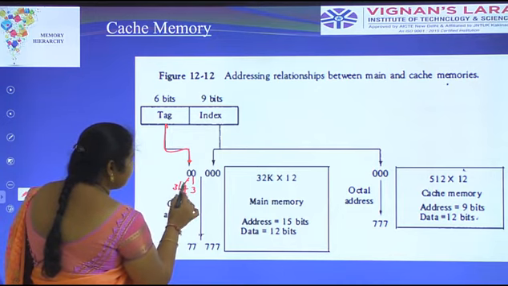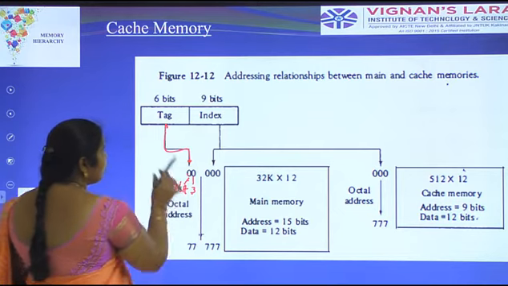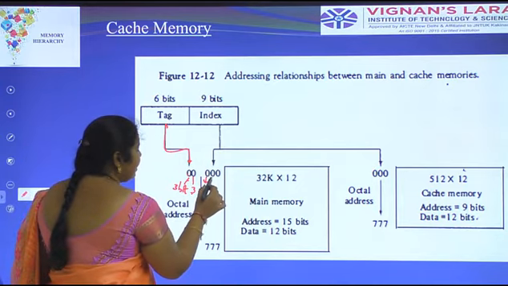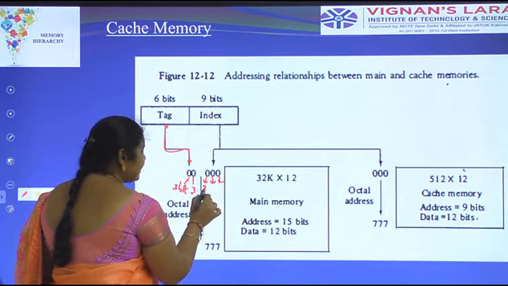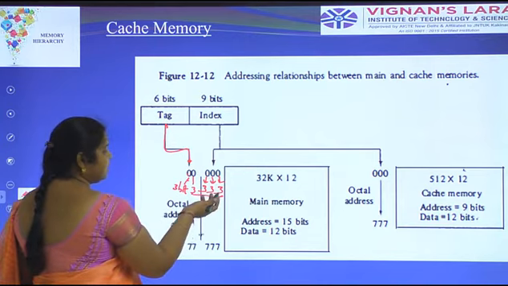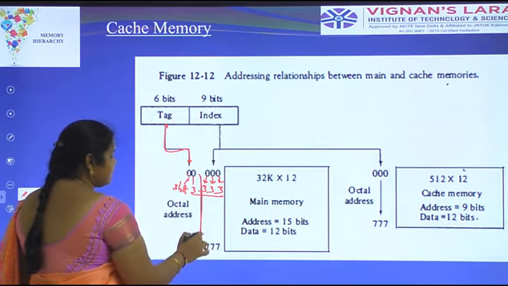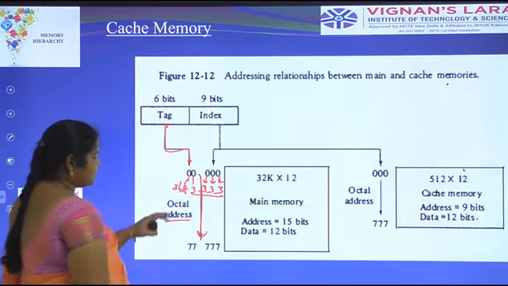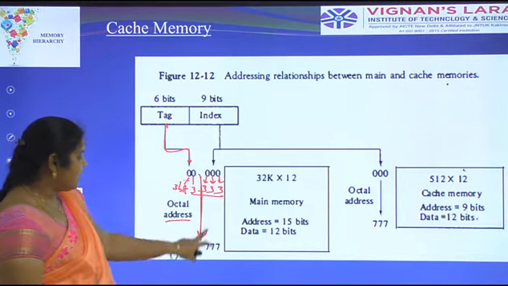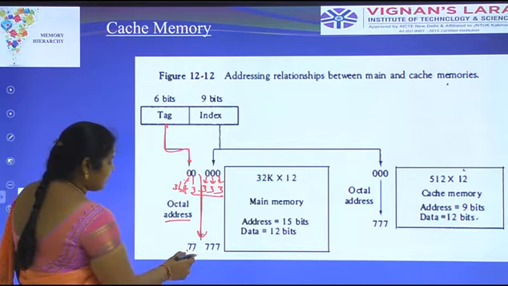Here each octal digit is considered as 3 bits. Total tag field has 6 bits. For the 9-bit index, one digit is represented with 3 bits, another with 3, and the third with 3. Total index field is 9 bits. This is also represented in octal: 9 bits means 000 to 777, where we take 7 as the maximum digit. This is an octal address.